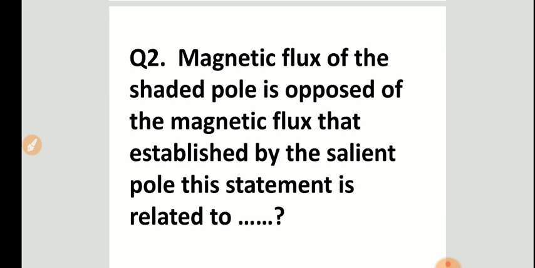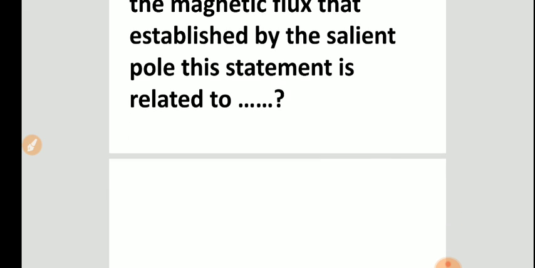Magnetic flux of the shaded pole is opposite of the magnetic flux that is established by the main pole. This statement is related to, the answer is Lenz's law. Next question,